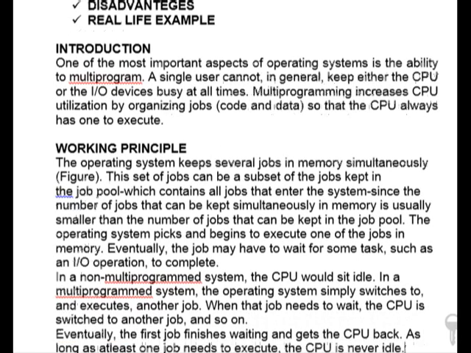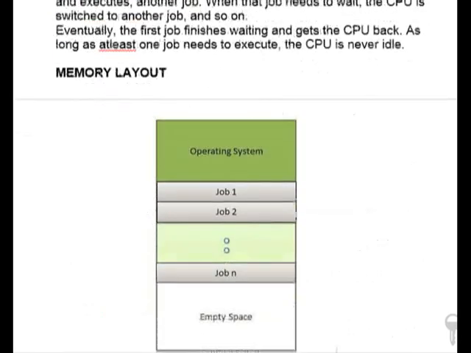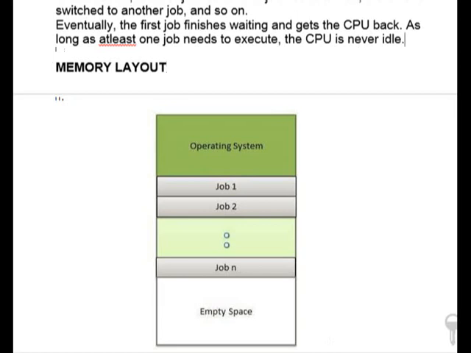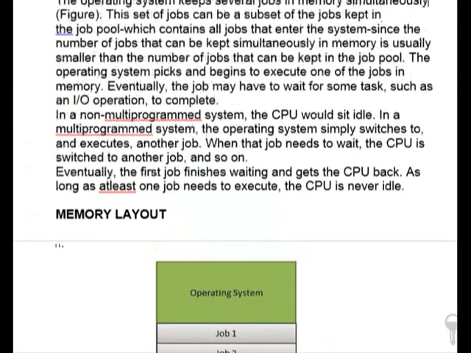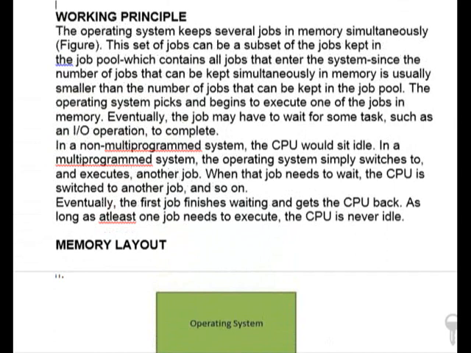So here we will notice one thing, that there are two types of queues we are maintaining. One queue is called the job pool, and the job pool contains all jobs that enter the system, and there is one more queue which contains the jobs in memory.